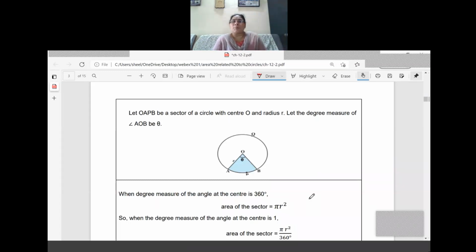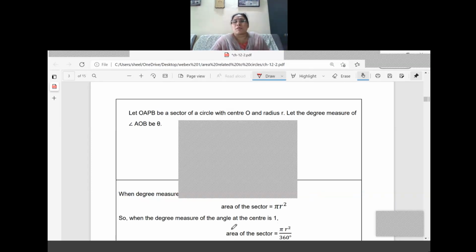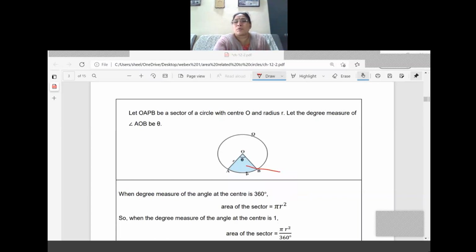Let OAPB be a sector of the circle with center O and radius R. Let the degree measure of angle AOB be theta. Here theta is nothing else, it is just a measurement. Instead of 40 degrees or 50 degrees, we have used the letter theta. So what is the diagram given? It is a circle with radius R and the central angle theta. Now what are we going to learn? What is the area of this shaded portion? We have to learn how to calculate the area of the sector.